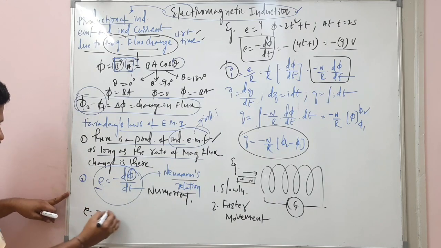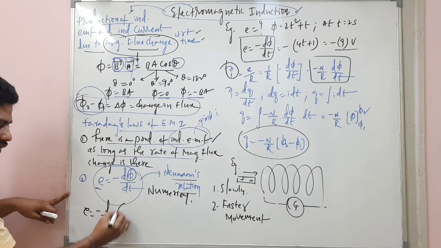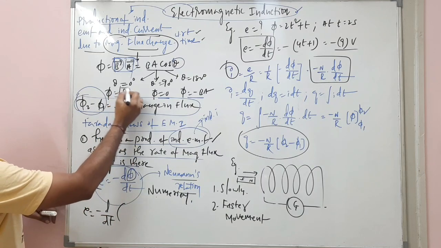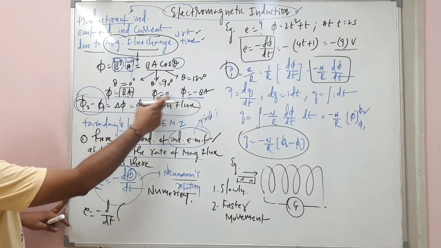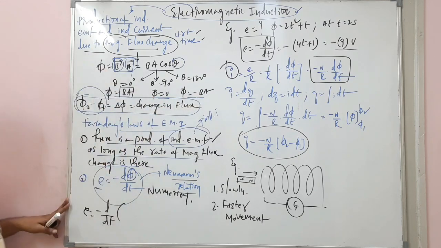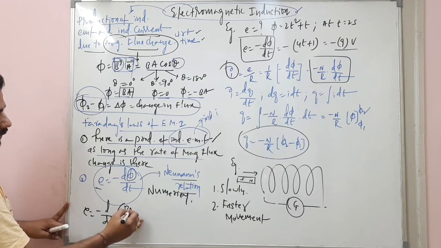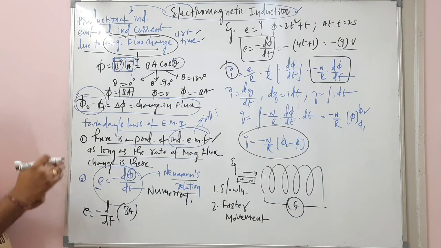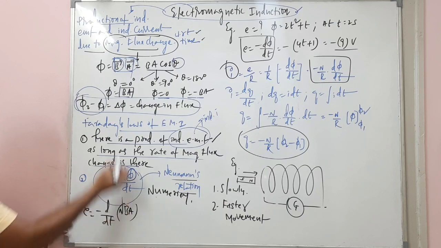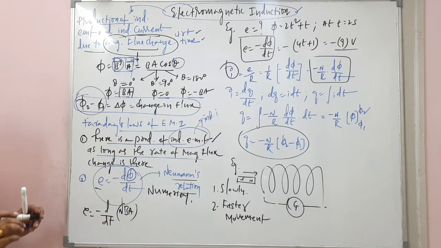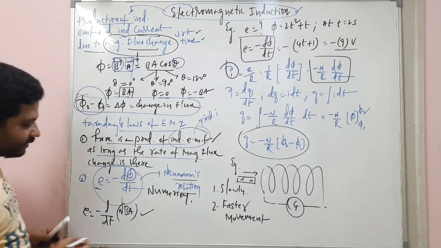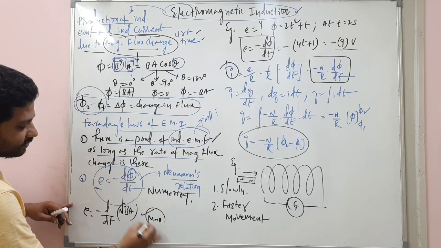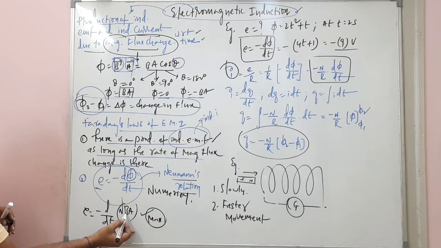So this is equal to minus d by dt of phi, which is BA, because let us say the maximum flux here, right? Zero flux and the minimum flux. So for the maximum flux condition, let's take BA. If the coil has n number of turns, that will be written as NBA. Understand? Clear? Now, this is the maximum condition. Otherwise, it is just NBA cos theta.